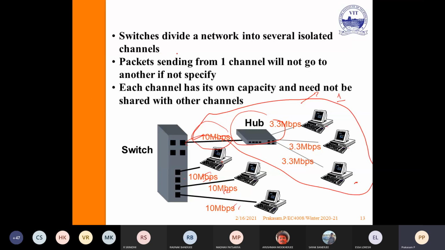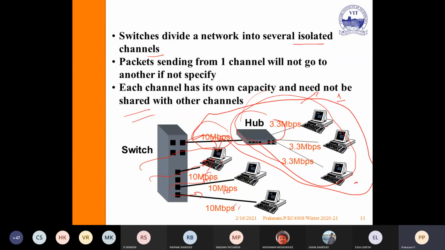So the switch divides the network into several isolated channels. These are individual, isolated channels. A packet sent from one channel will not go to another if it is not specified. Whatever is sent on this channel goes only to this channel, the next goes only to channel 2, channel 3, channel 4. It does not go into another. Each channel has its own capacity. Each channel has 10 Mbps capacity. But you can divide the 10 Mbps among 3 systems by using a shared medium. So switches have isolated channels.